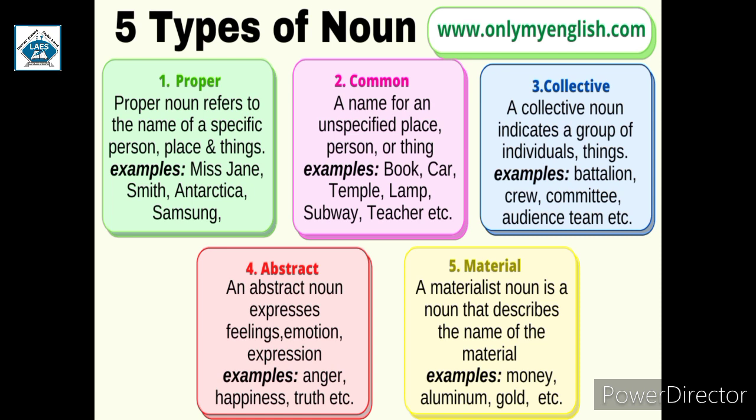Last is material noun. A material noun is a noun that describes the name of a material. So, a material noun is the name given to material things, substances, or items of food or drink. For example, money is a material. Aluminium, it is also a material. Gold, etc. More examples of material noun are cotton, tea, copper, maize, water, etc.